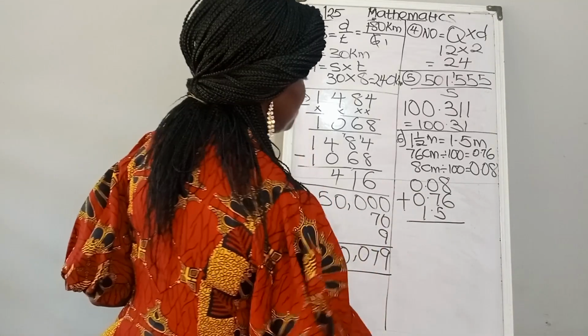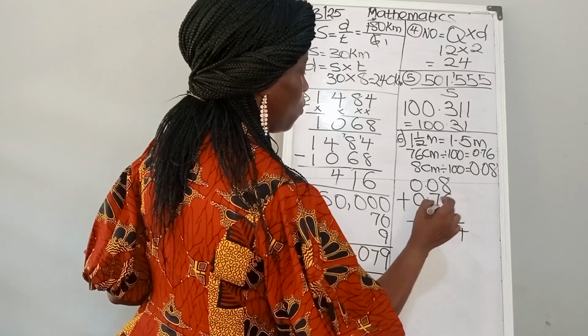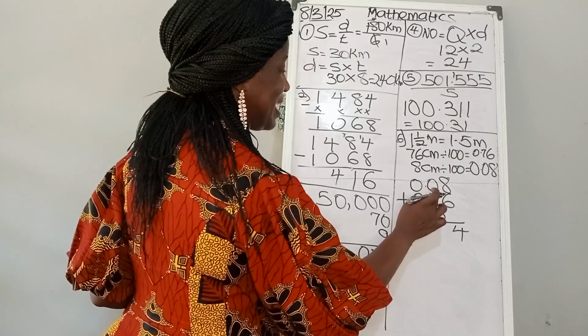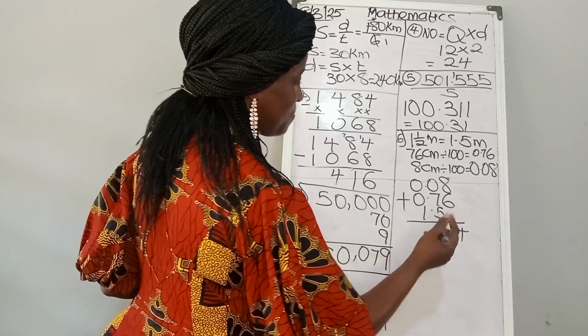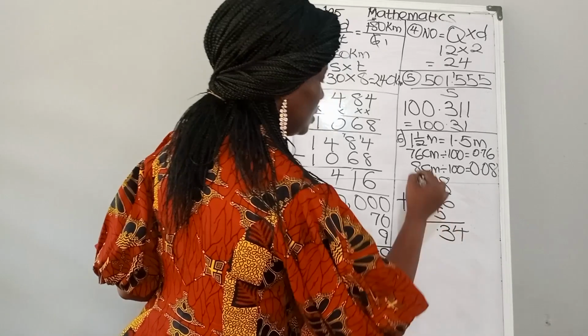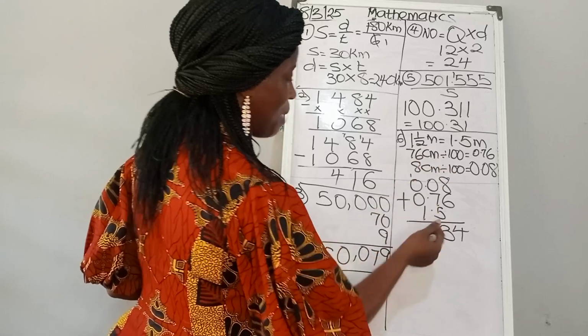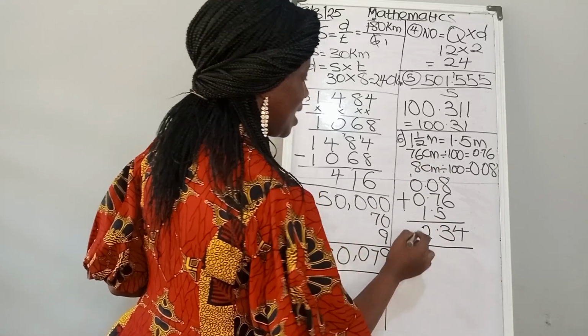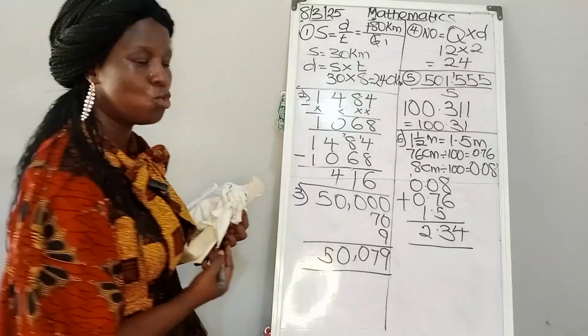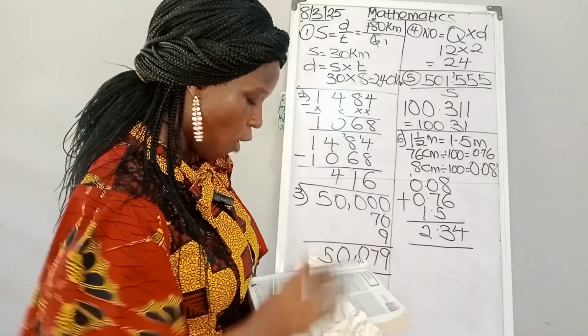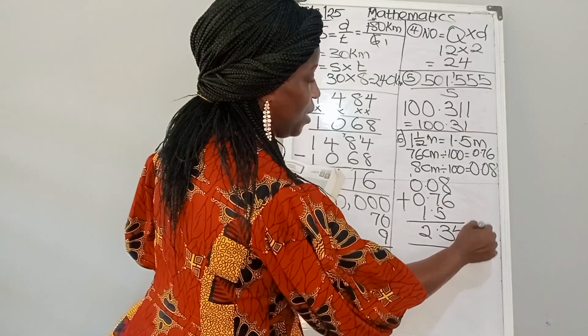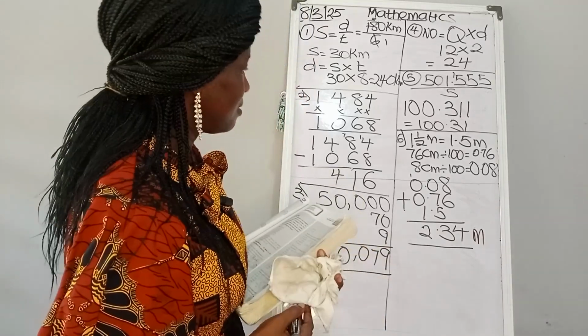8 plus 6, that is 14. We have 1 left. 7 plus 1, that is 8. 8 plus 5, that is 13. Then we have 1 left. 1 plus 0, 1. 1 plus 0, 1. 1 plus 1, we have 2. So our answer there is 2.34 meters because we've converted all the figures to meters.